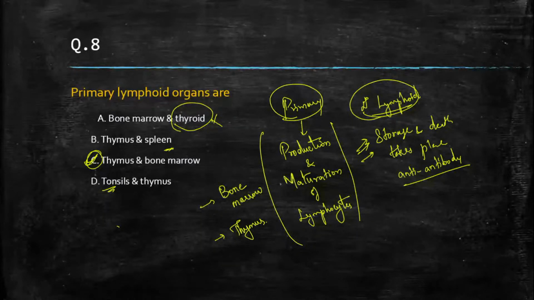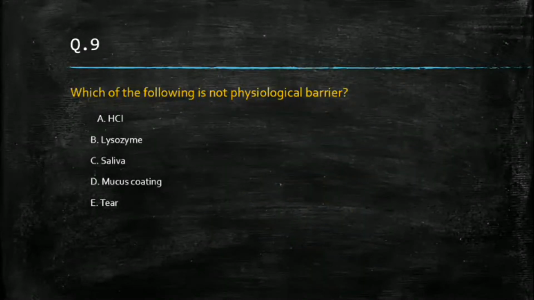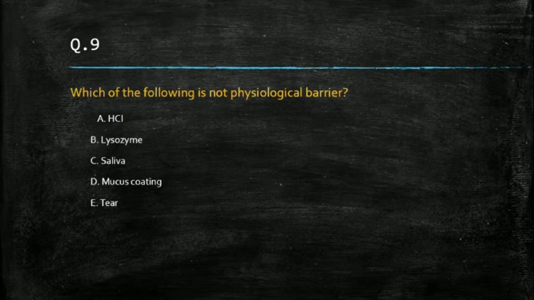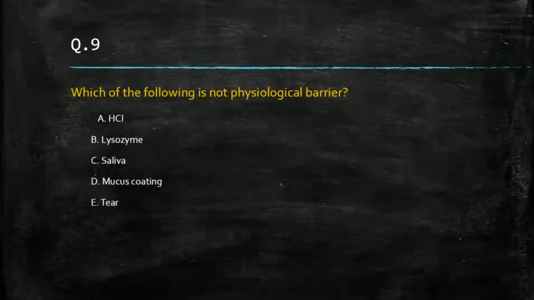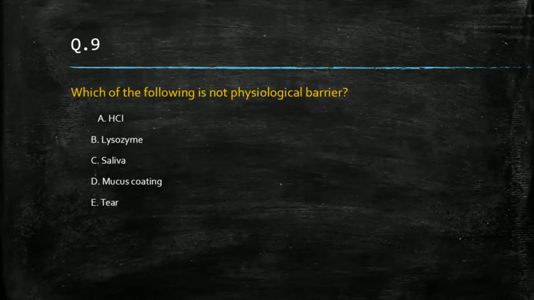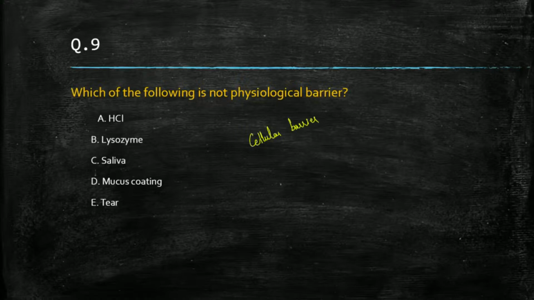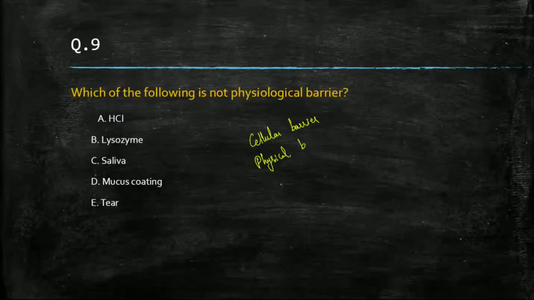The next question is, which of the following is not a physiological barrier? Yeah. So this is one of the most important and confusing parts of the chapter. Which of the following is not physiological barrier? Lysozyme, saliva, mucus coating, tear. Now, we have different barriers, right? One is your cellular barrier. Second one is physical barrier, physiological barrier,